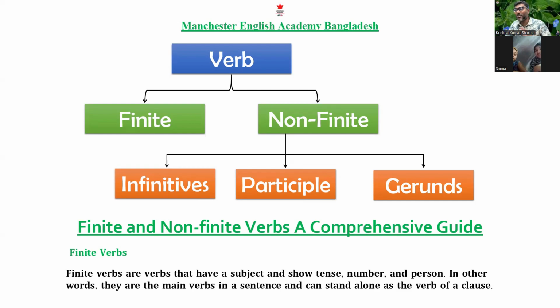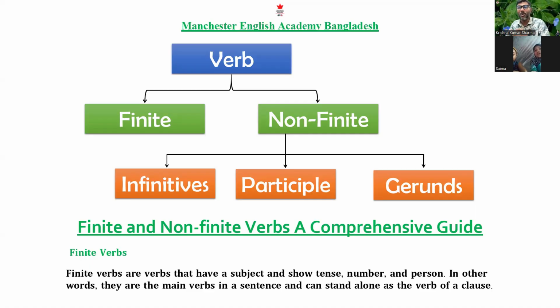So in that case, let me show you, non-finite verbs are of three types. One is infinitive, like I like to learn. When you add to, it is called an infinitive: to plus verb. Participle is like the third form of verbs, like a broken glass. I can see a broken glass.